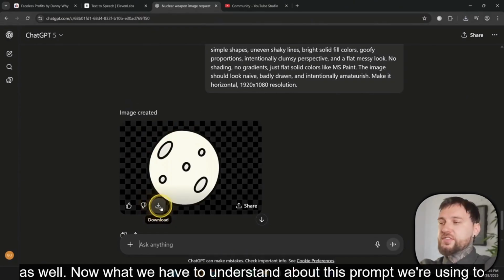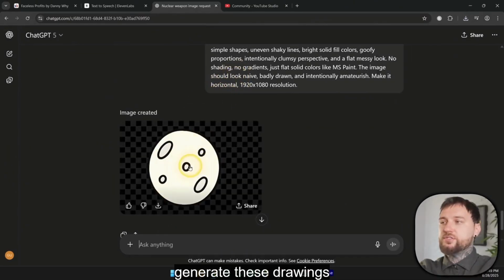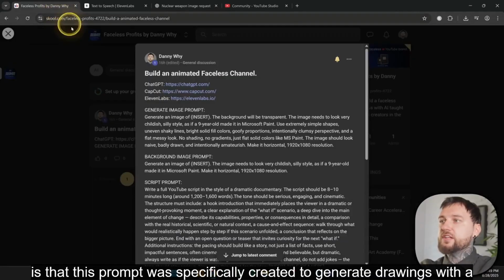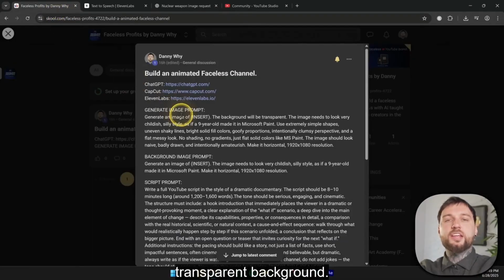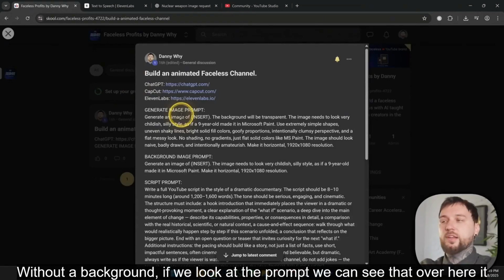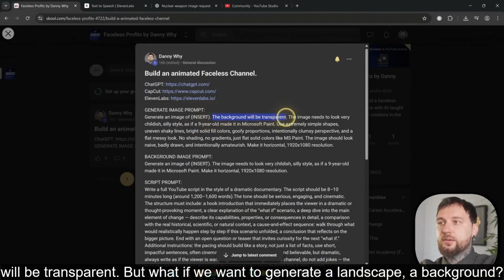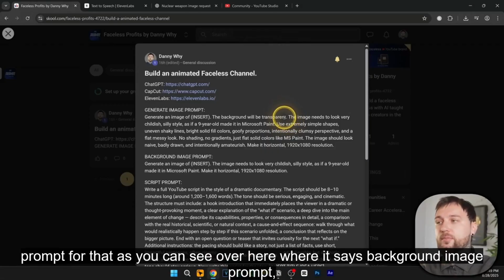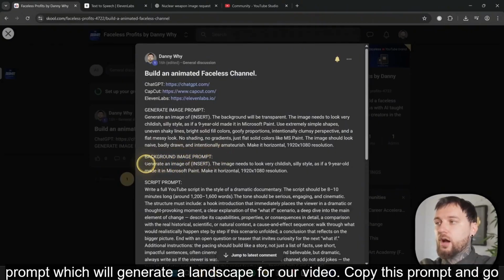Now, what we have to understand about this prompt we're using to generate these drawings is that this prompt was specifically created to generate drawings with a transparent background, without a background. If we look at the prompt, we can see that over here it says the background will be transparent. But what if we want to generate a landscape, a background? Well, I also have a prompt for that. As you can see over here where it says background image prompt, I have this small prompt which will generate a landscape for our video.